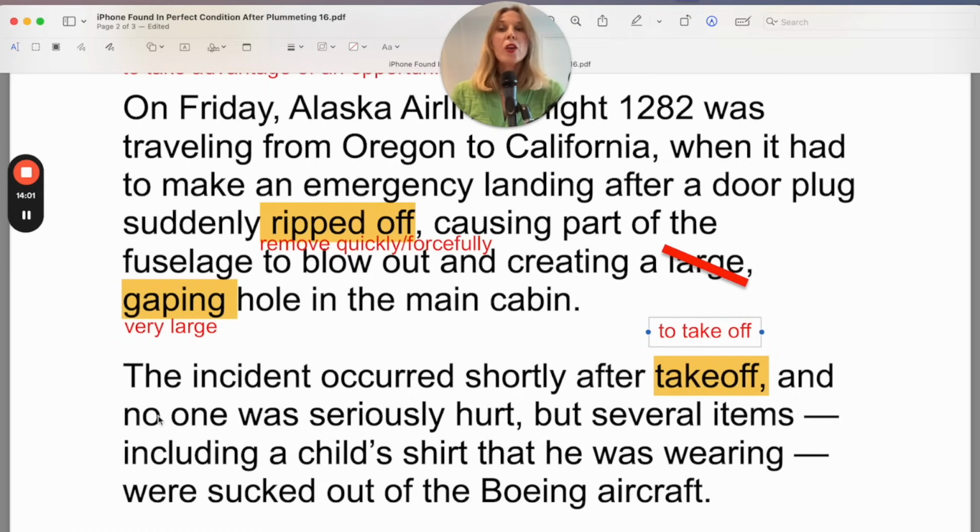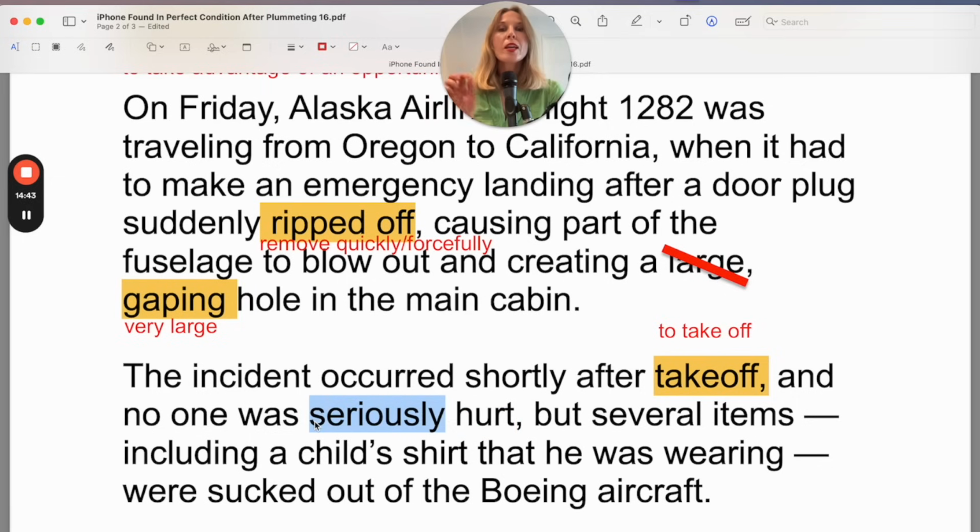After takeoff, and no one was seriously hurt. Thank goodness, because it sounds quite serious. But several items, including a child's shirt that he was wearing, were sucked out of the Boeing aircraft. So again, we know what suck out. They were forcefully removed. So the child did not throw his shirt out of the plane. It was sucked out. It was forcefully removed from the plane. But keep in mind, this was the shirt the child was wearing. Imagine how terrifying that must have been for the passengers. Thank goodness nobody was seriously hurt.